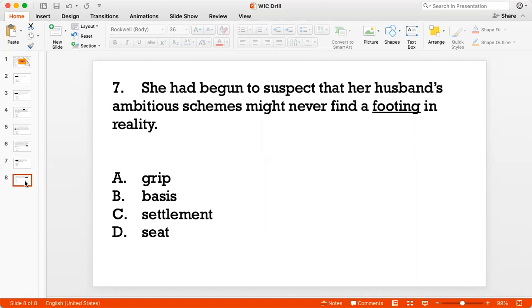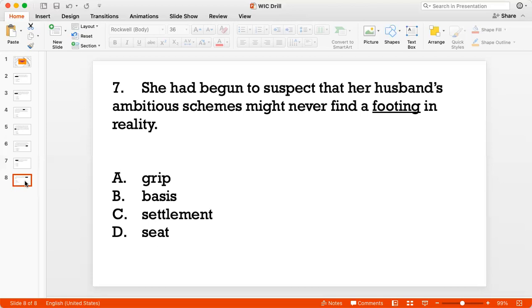So let's go to the options and see which word I can place in this sentence, right? Grip. Grip doesn't fit the context here, right? Grip is, so obviously the physical meaning of grip is to hold something very tightly, right? To really hold on to something. So that doesn't make sense here.